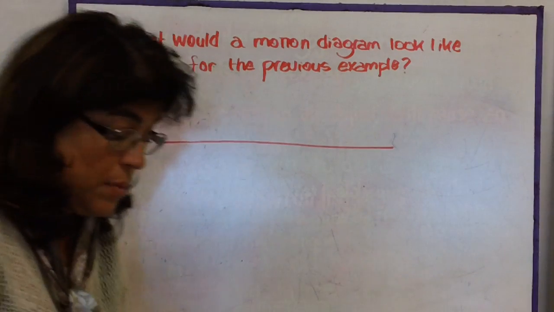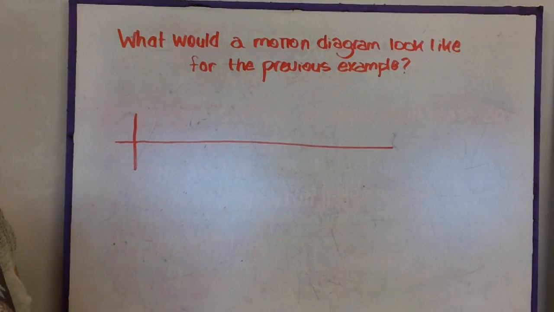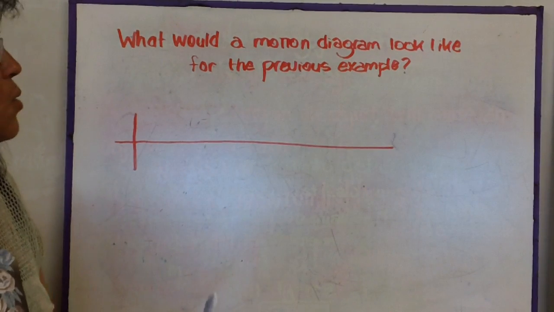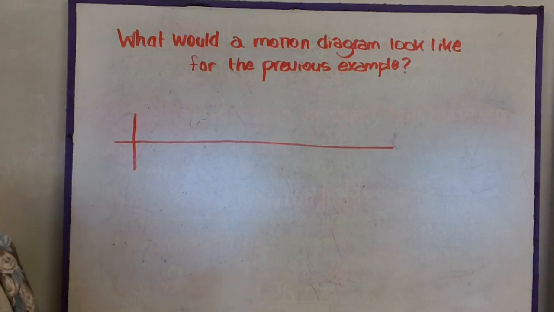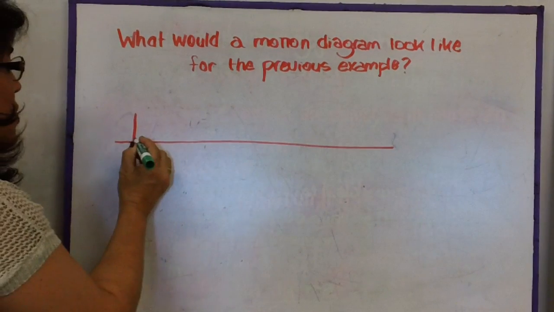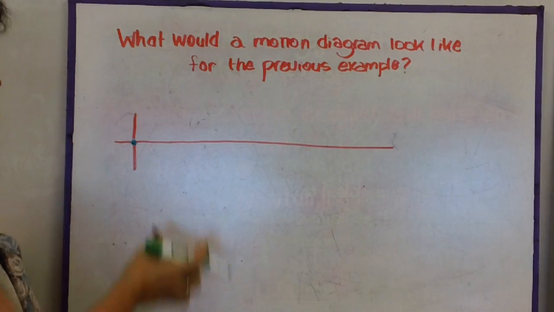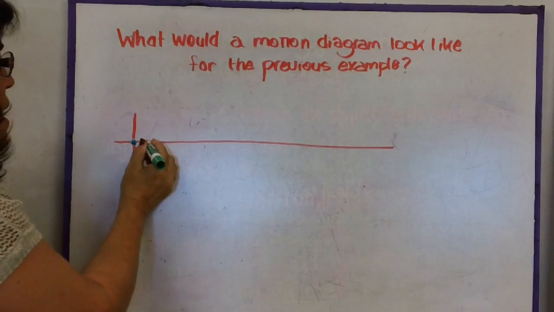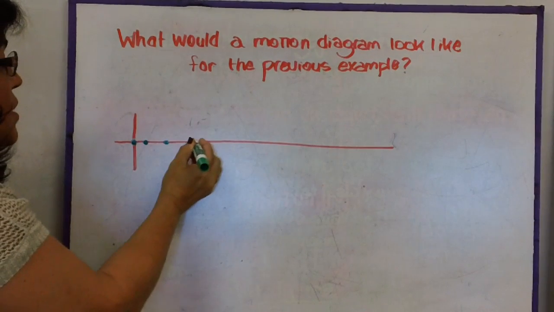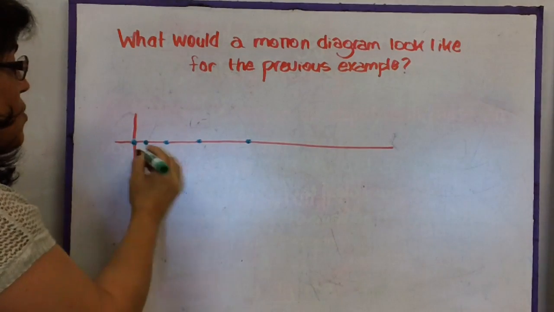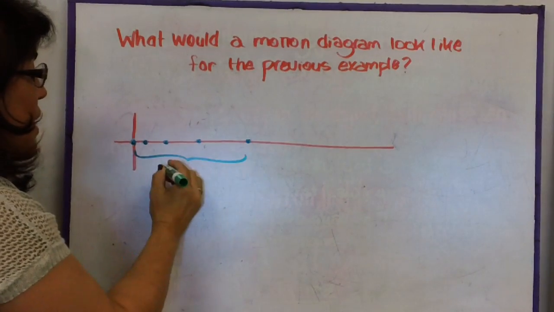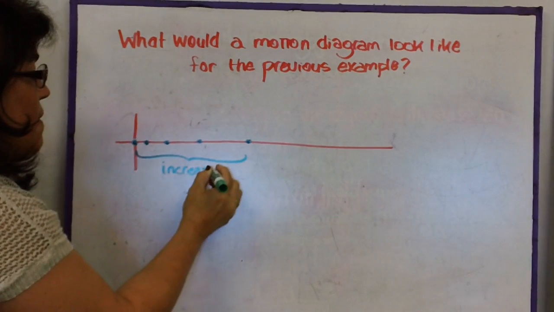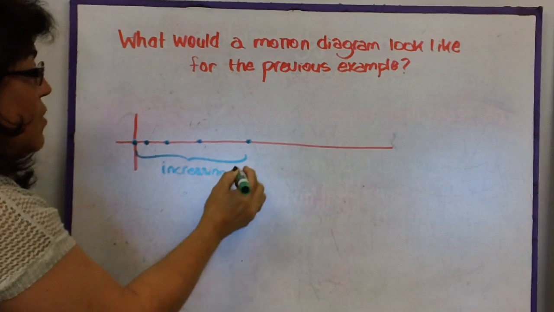Okay, so if we were going to take the same bit of information now and create a motion diagram, remembering that the motion diagrams are the dots, what's it going to look like? So we have this person that's jumping out of a plane, and they're going to start right here. Well, the motion diagram is going to show distance. Well, he has very little distance, and then the velocity is going to be increasing. Okay, so right now, this is showing increasing velocity.